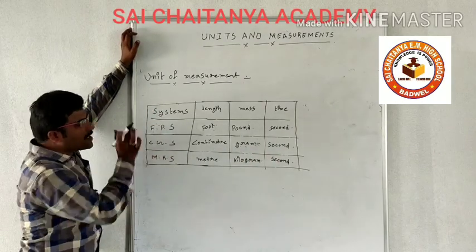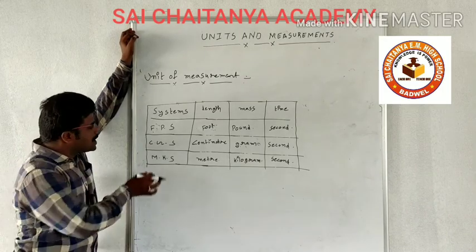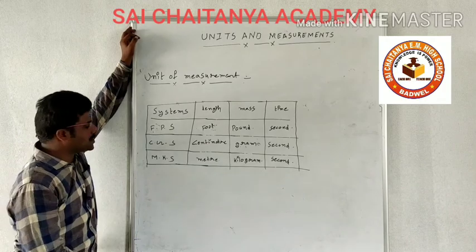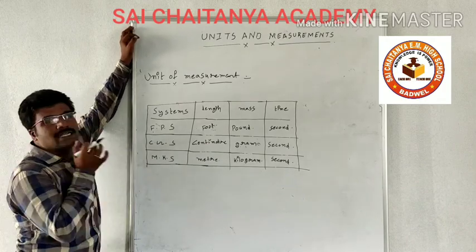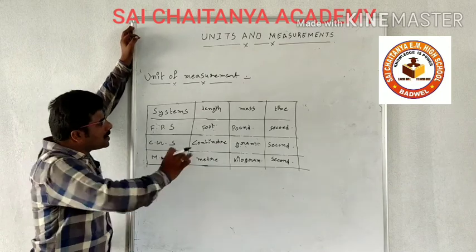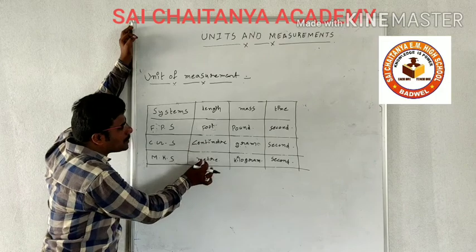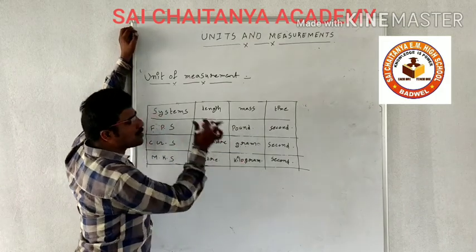The FPS system is also known as the British system. The CGS system is also known as the French system. The MKS system is known as the metric system. Here we can convert foot to centimeter, centimeter to meter. We can convert pound to gram, gram to kilogram.